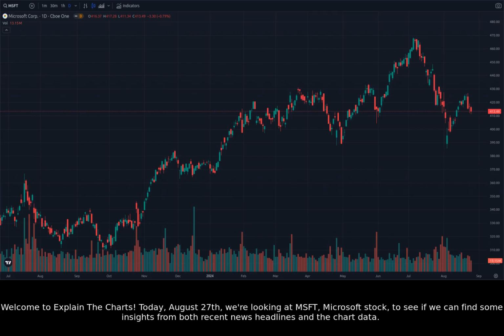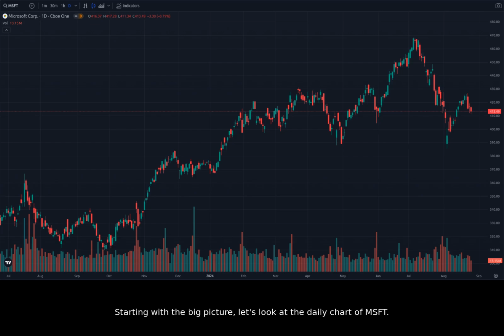Today, August 27th, we're looking at Microsoft stock to see if we can find some insights from both recent news headlines and the chart data. Starting with the big picture, let's look at the daily chart of Microsoft.